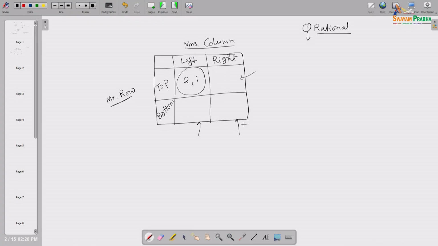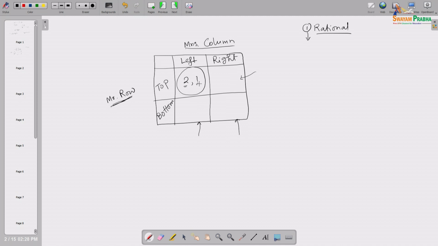But if it happens to be the case that Mr. Row chooses top and Mrs. Column chooses left, then definitely this cell is generated. Exactly the same way when Mr. Row chooses top and Mrs. Column chooses right, then this cell will be generated. In that way, these 4 alternative cells are there, and any of those 4 cells can be generated. So, if this cell is generated, Mr. Row will get 2, Mrs. Column will get 1.